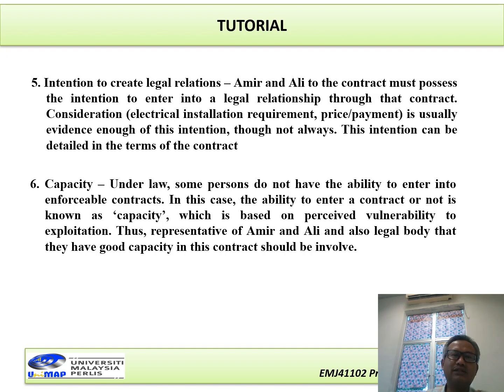Okay, and then intention to create legal relations, yes. After the agreement, all the content is agreed between both Ali and Amir. Then they sign, and it is sent to the legal authority. And then capacity. The capacity here means all the components and content of the agreement can be checked and agreed by a person who has the capability, and who wants to sign. Who wants to sign means the leader, at least in this agreement.